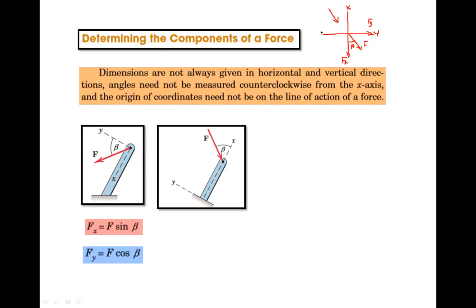As we are taking this plane, very good. This is our x and y plane in this direction. We tilt it, this is our required plane. This force is in the opposite quadrant, so these two components will be negative. Fx equals minus F cos beta and Fy equals minus F sine beta.